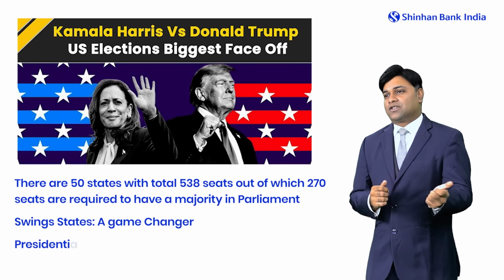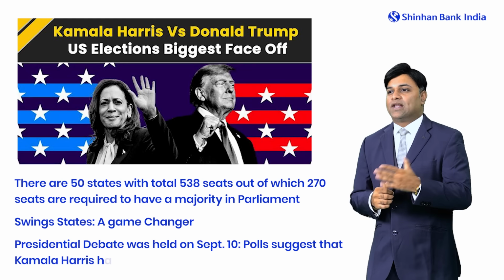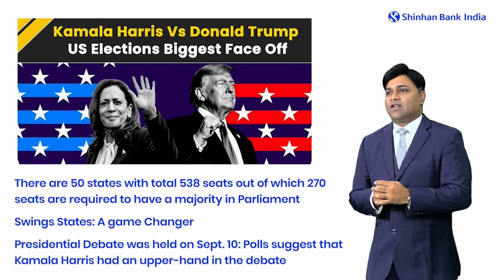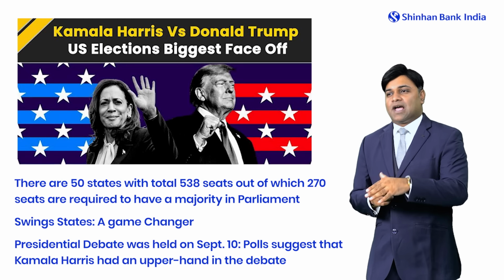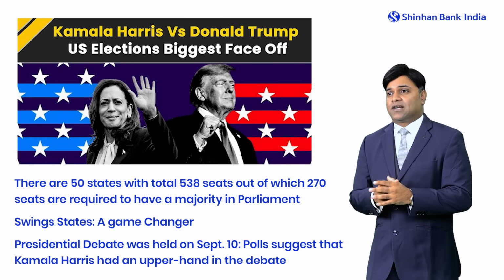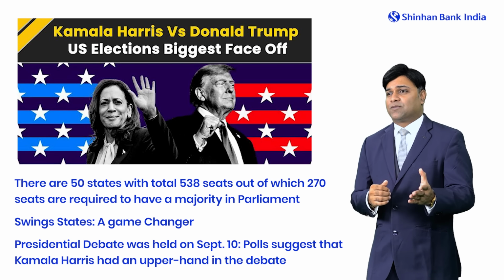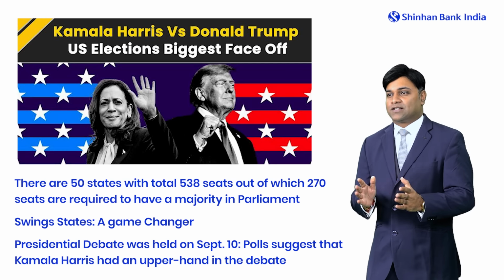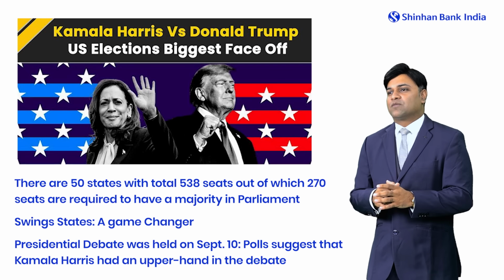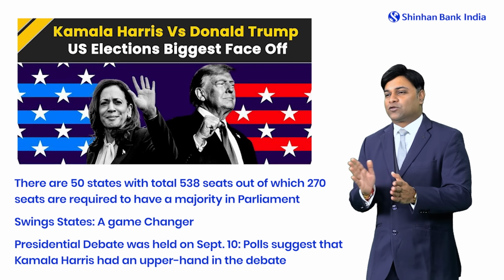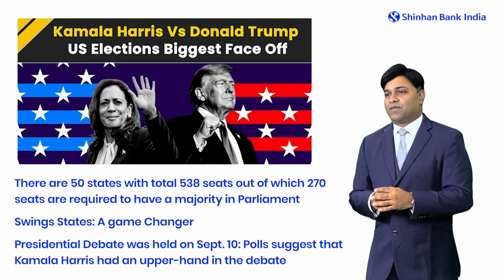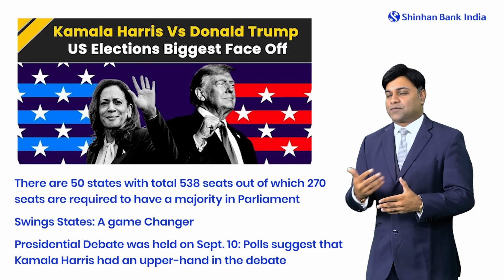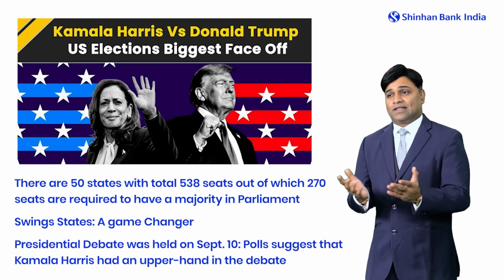Again, we had the presidential elections on September 10th between Kamala Harris and Donald Trump, where as per the polls and as per the debate, Kamala Harris still holds an upper hand at that point in time, and she's still leading as per the polls in several surveys by 2 to 4 points. So if we put it in percentage terms, the ratio is around 50 with Kamala Harris and 46 with Donald Trump on a broader basis. But these are just polls. There is still a long way to go and things may change.